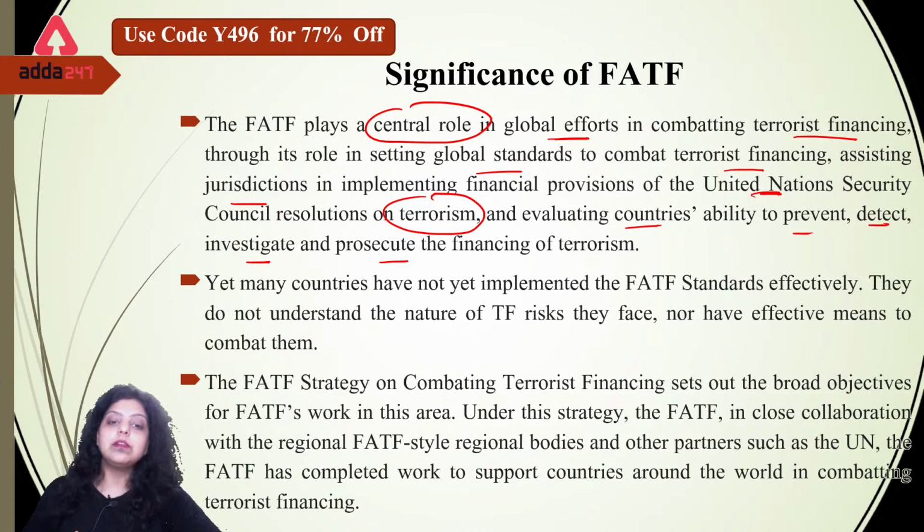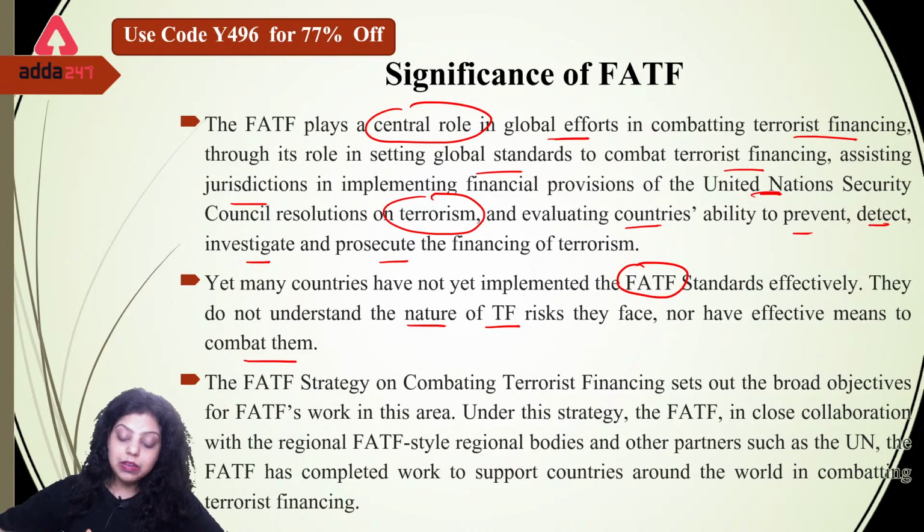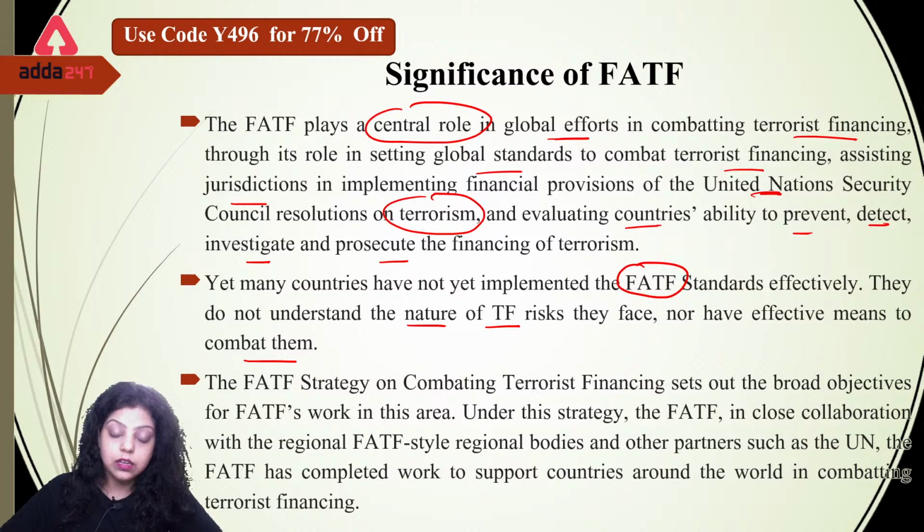After that, many countries have not yet implemented the FATF's global standards effectively. They do not understand the nature of the terrorism financing risk they face, nor have effective means to combat it. So even after giving global standards and the financial provisions of the United Nations Security Council resolution on terrorism, there are still certain countries in the world that have not implemented the global standards of the FATF. Now what can FATF do after that?